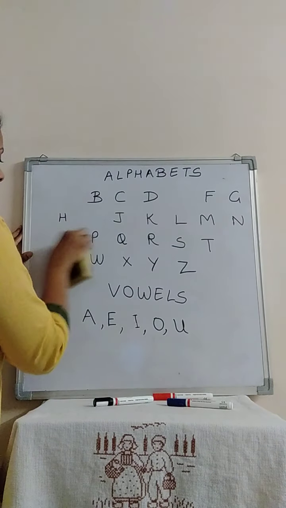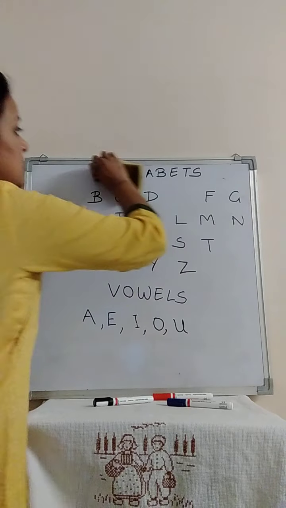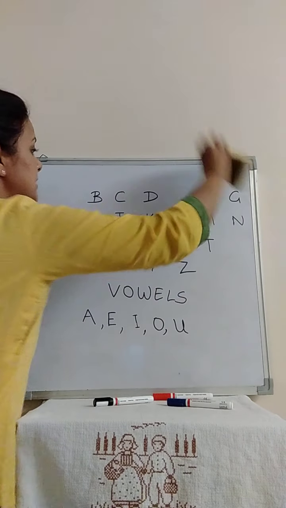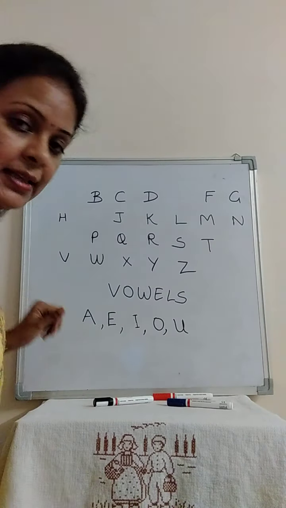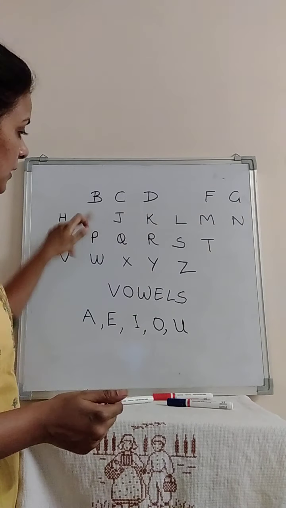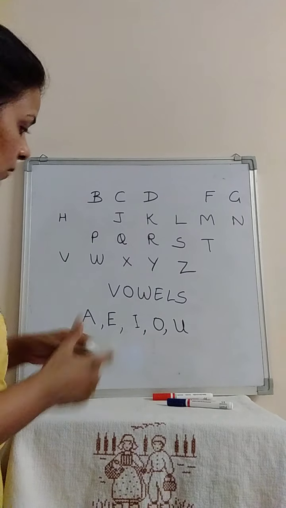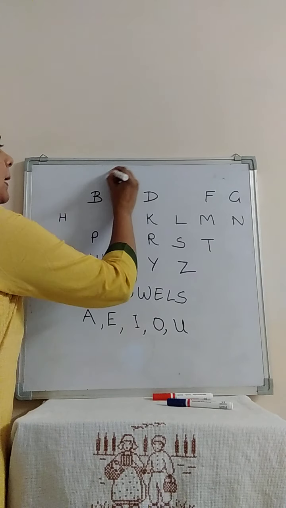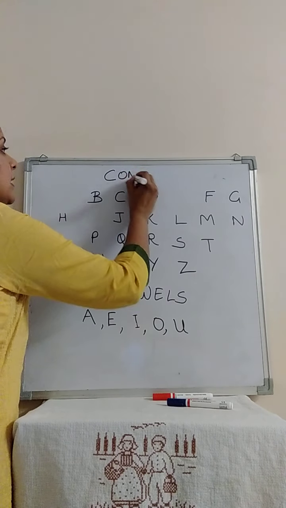So now what are these? What do they become? They are not alphabets anymore, because alphabets are when we take all letters from A to Z. Now they become consonant. What are these? These become our consonant.